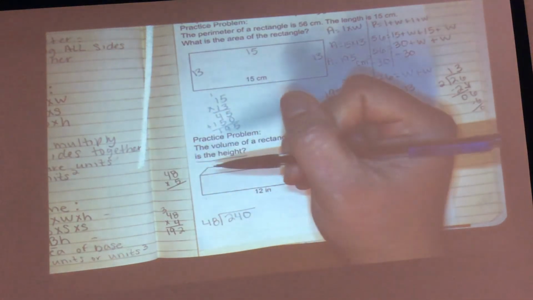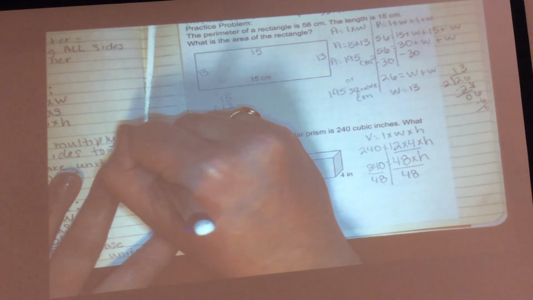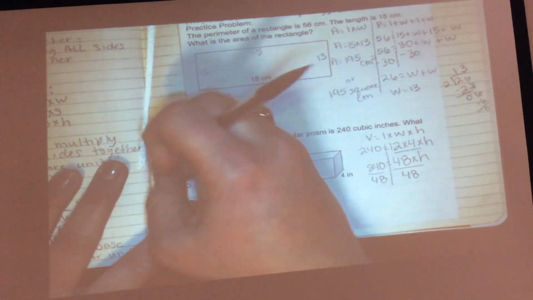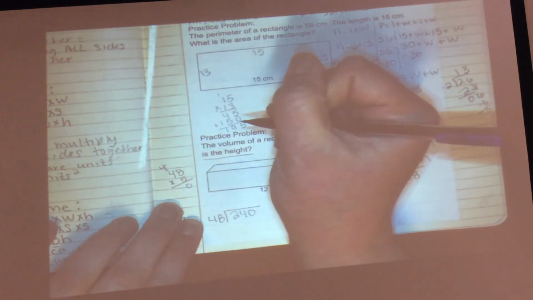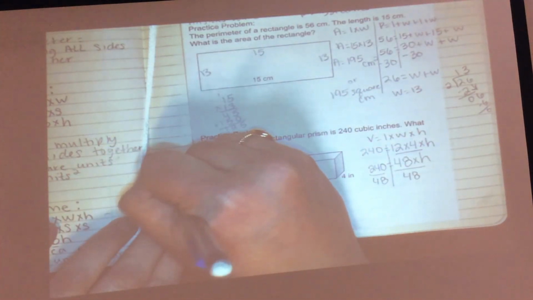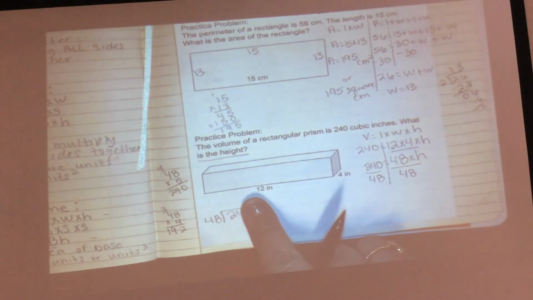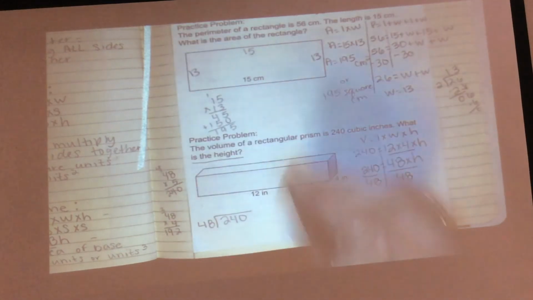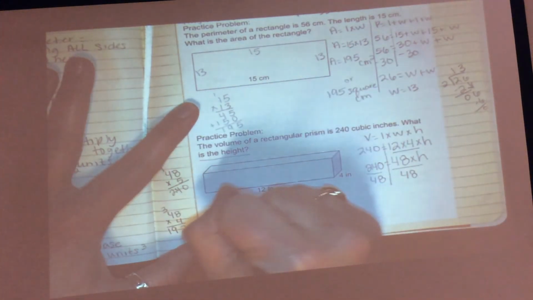5 times 8 is 40. Put my 0, carry my 4. 4 times 5 is 20, plus 4 more is 24. So where am I putting my 5? Up top, over the 0, because I divided into 240. 5 times 48 is 240.